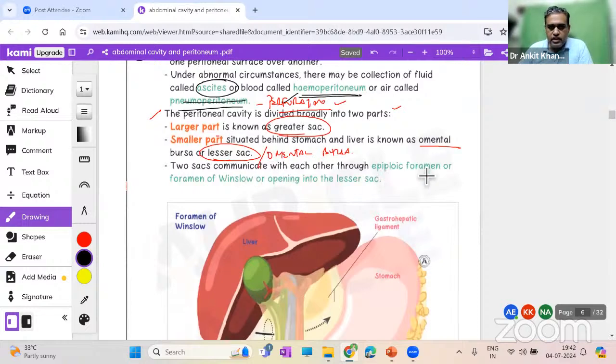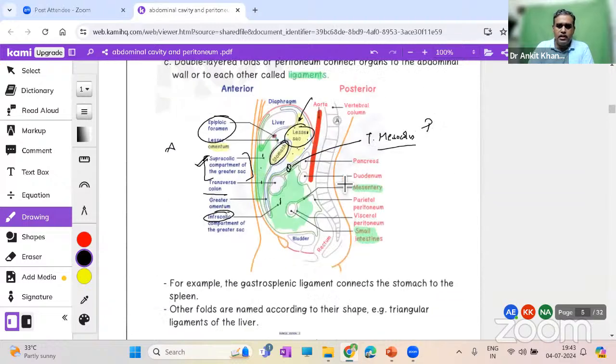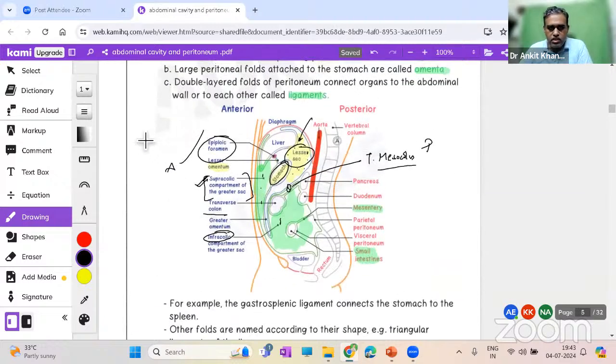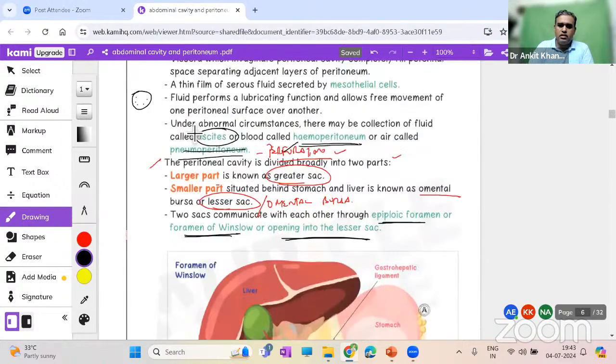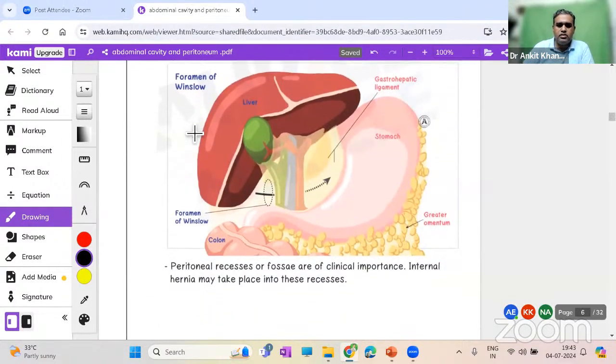These two sacs communicate through the epiploic foramen of Winslow, the opening into the lesser sac, as we have shown over here. Let us see the foramen of Winslow in this image. Now look at this beautiful image. I hope some of you have gone to the dissection halls and done the dissection, or at least seen the dissection. Once you open up the abdominal wall, I'm telling you in a practical way, you don't see the stomach at all.